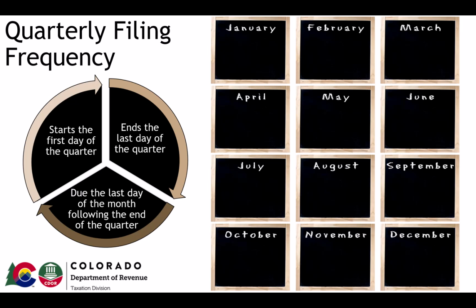In our last example, the employer's total annual withholding tax liability is less than $6,999, which means the employer is on a quarterly filing frequency. Quarterly filing periods start on the first day of each calendar quarter and end on the last day of each calendar quarter. Returns and payments are due on the last day of the month, following the end of each quarter. In this example, the employer remitted withholding taxes due for all payroll processed during the first quarter, which started on January 1st, ended March 31st, and was due on April 30th.